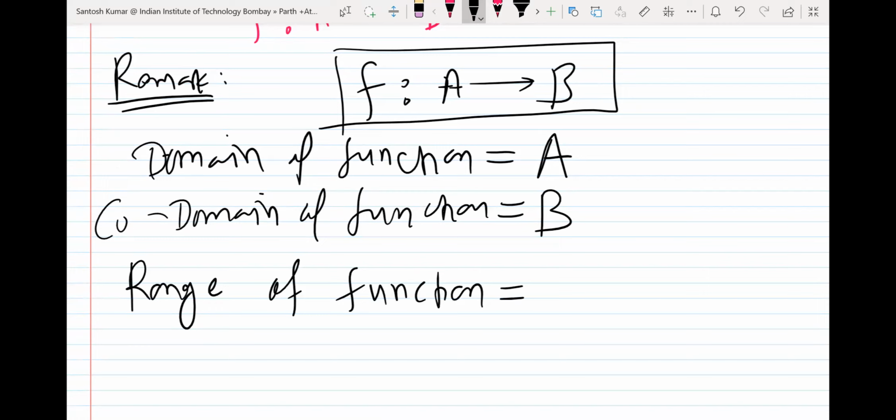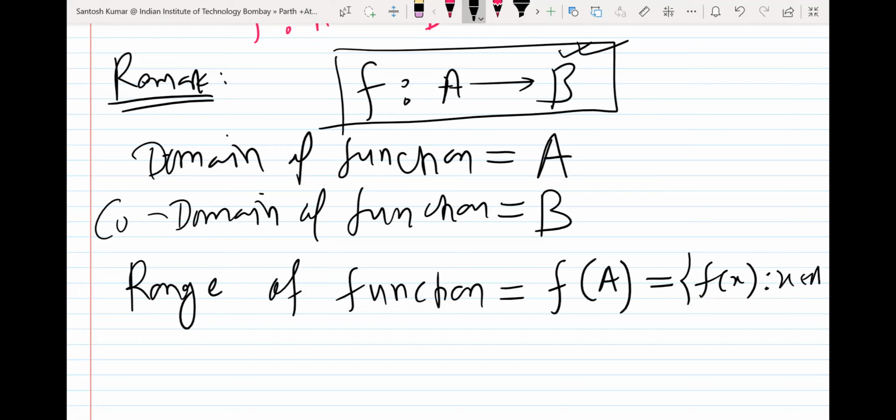So what is range? So meaning of range is what? Actually, what are those elements of B which are mapped by the elements of A. So notation is like this, f(A) means collection of elements in set B that are mapped by the elements of A. If I write the definition explicitly, like set of f(x) such that x belongs to A.